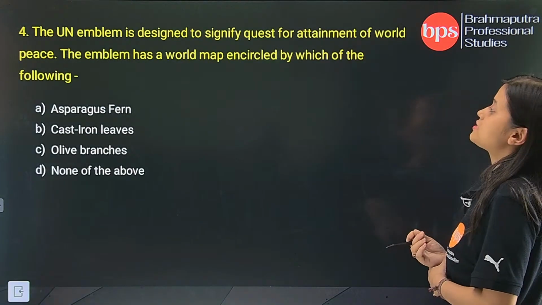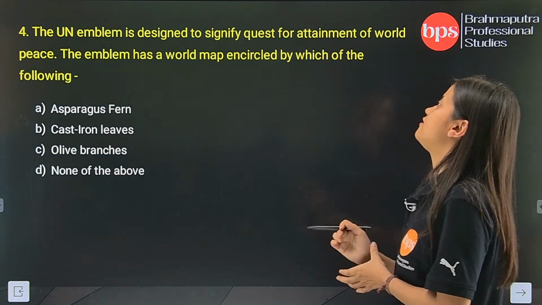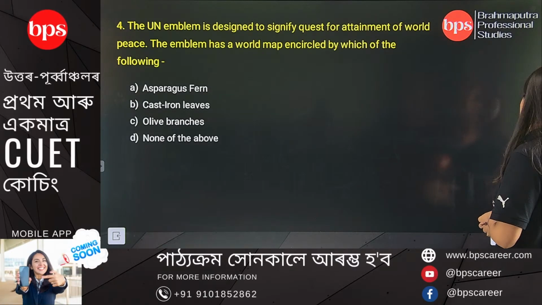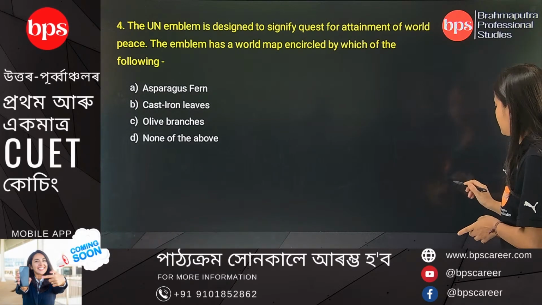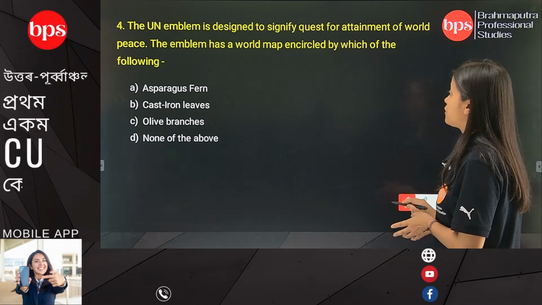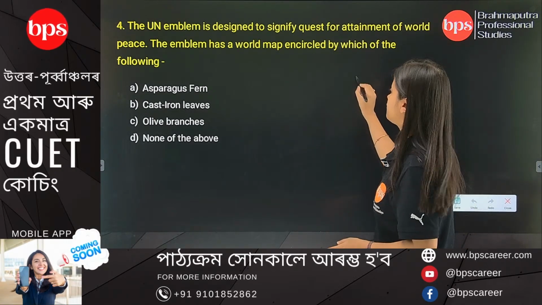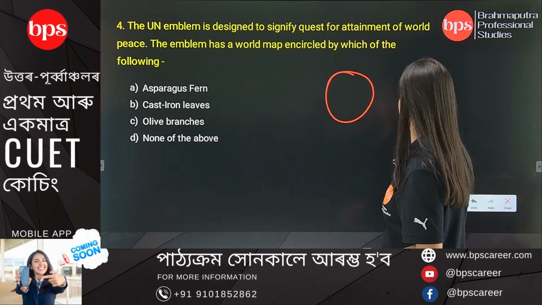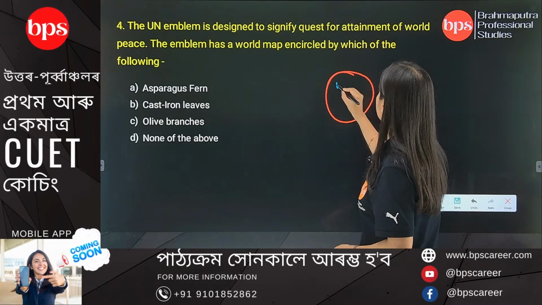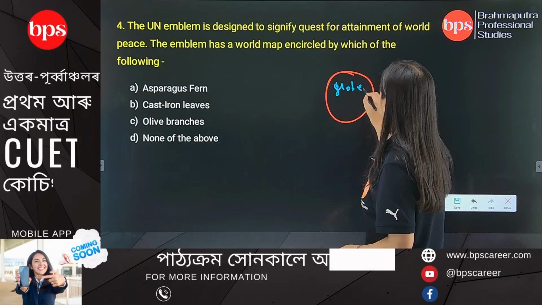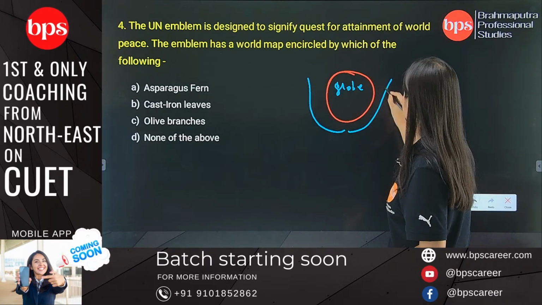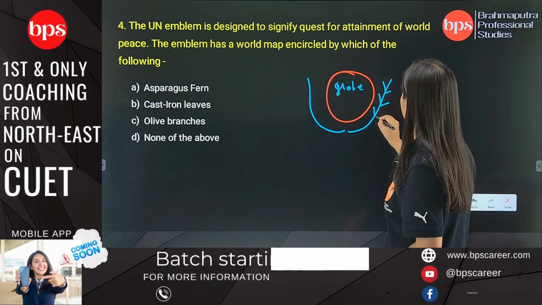The next question is, the UN emblem is designed to signify the quest for attainment of world peace. The emblem has a world map encircled by which of the following? This is a very simple question, because all of you must be familiar with the UN logo. The UN logo has a world map, a globe here, and besides this, there are a few leaves.